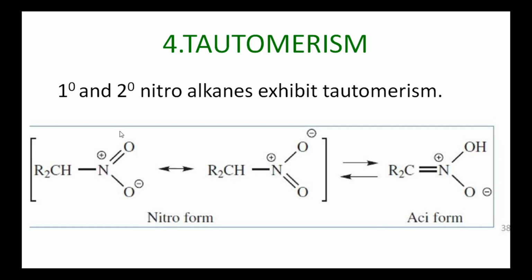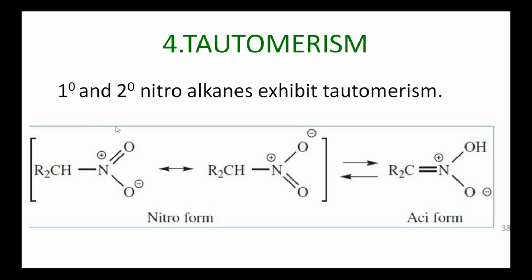This is the first form, in which N double bond O exists. This is similar to C double bond O. In ketones, we know that the first form is the keto form. Here the N double bond O form exists, and it is named the nitro form. One nitrogen oxygen bond exists as N double bond O, and another nitrogen oxygen bond exists as a coordinate covalent bond. So this is the resonance structure.